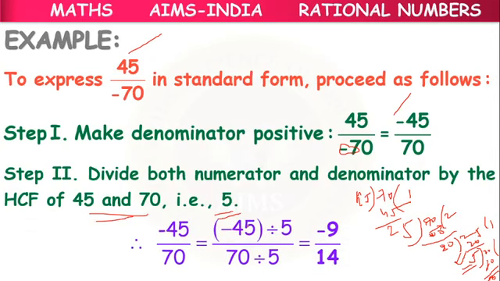So we have to divide both of them by 5. So we will get minus 9 by 14. This will be the standard form of the given rational number.